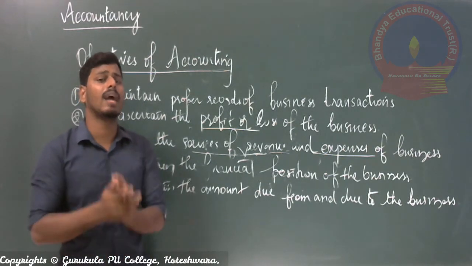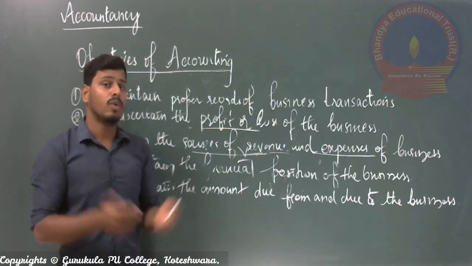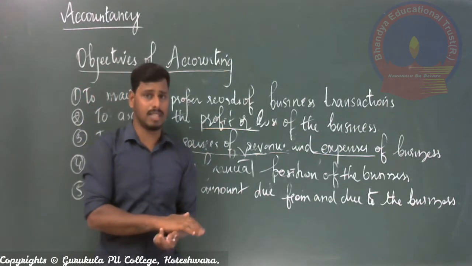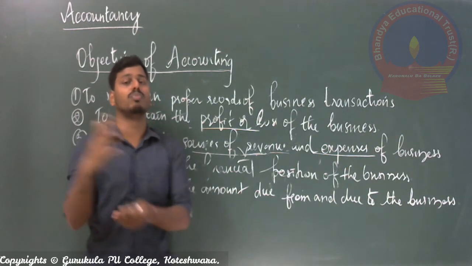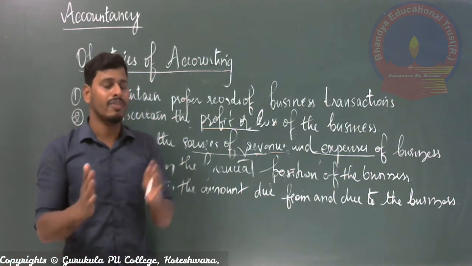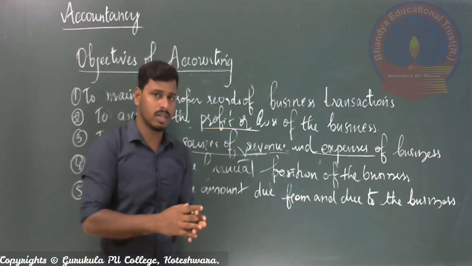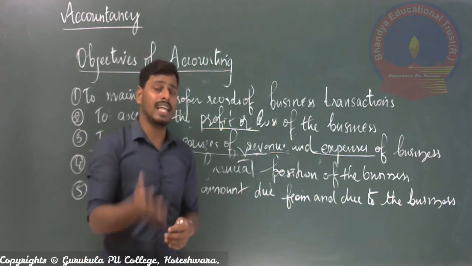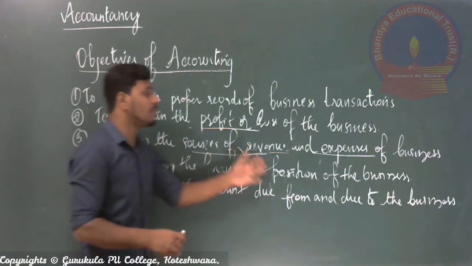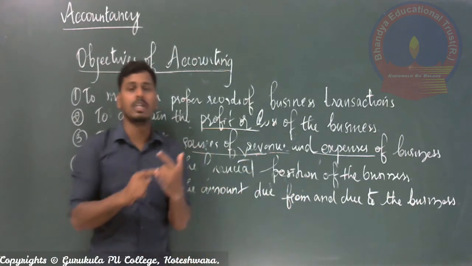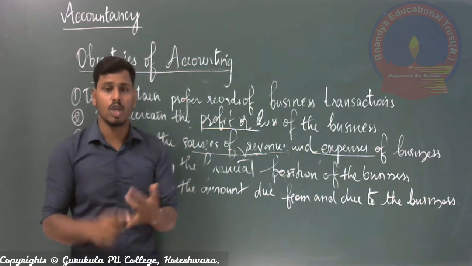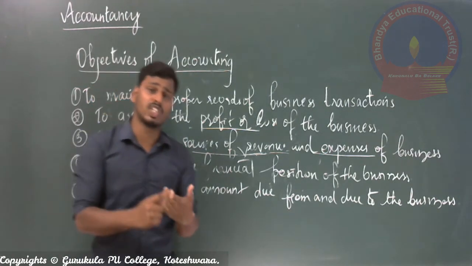Normally, assets and liabilities will tell us what the financial position of the business concern is, right? So once we have a proper picture of both assets as well as liabilities recorded in the books of account, I think for anybody it is easy to judge the financial position of the business concern, right? There are many parties, for example shareholders or investors or bankers or other financial institutions.